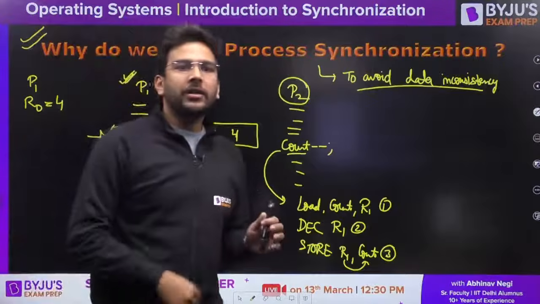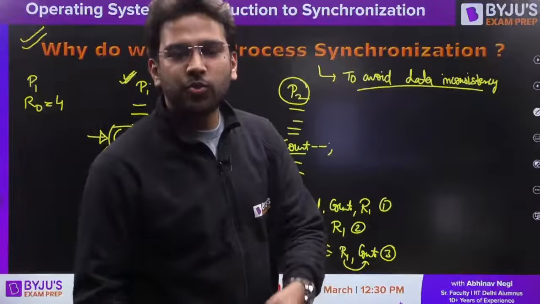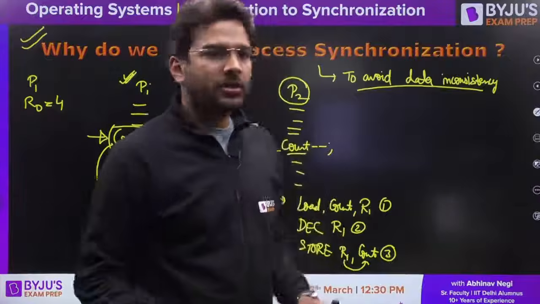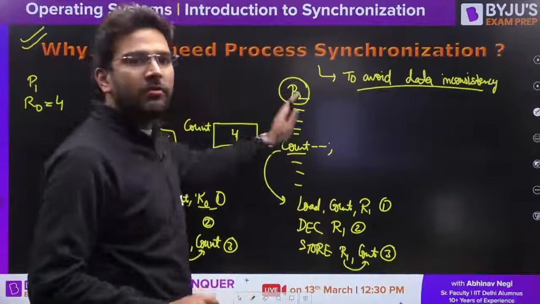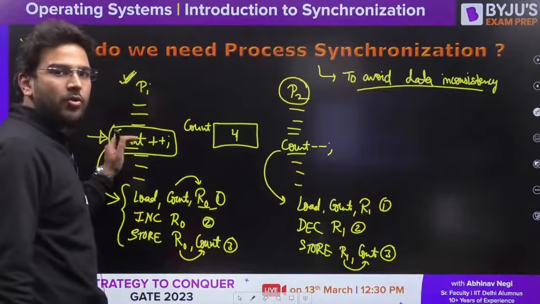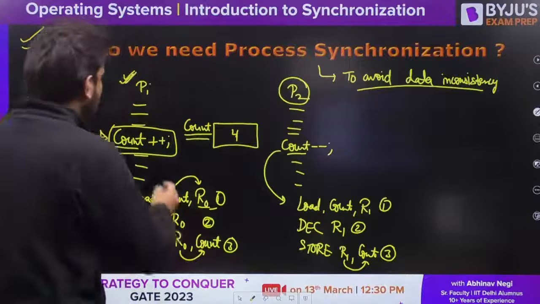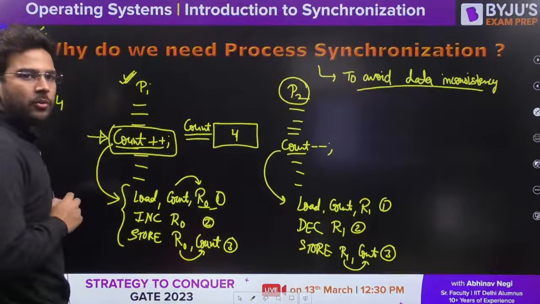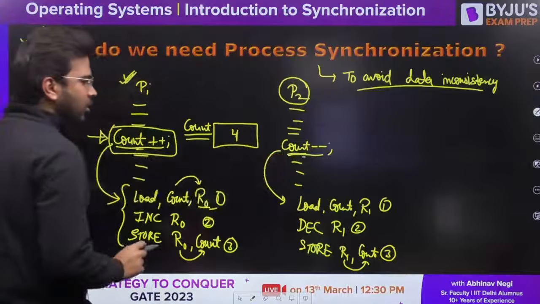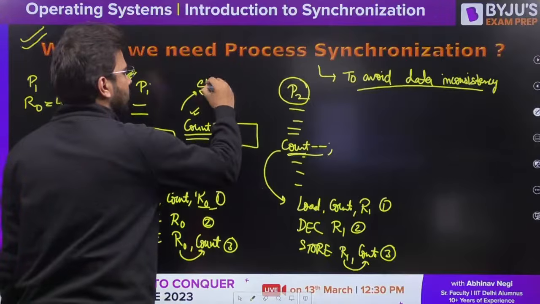P1 and P2 are the processes. What is a process? Program under execution. So you write one source program in the C programming language, and the program under execution becomes a process. So here we have one process P1 and one process P2. P1 is accessing the count variable, which is a common resource. Here it is incrementing the count value, and here it is decrementing it. So as we can see, this is a shared resource.